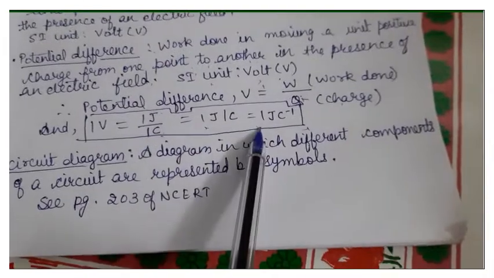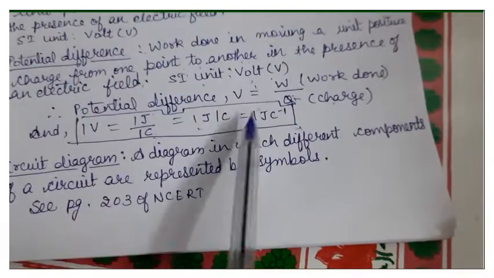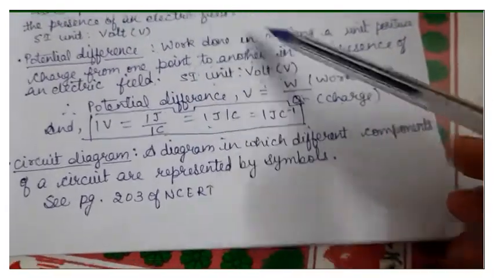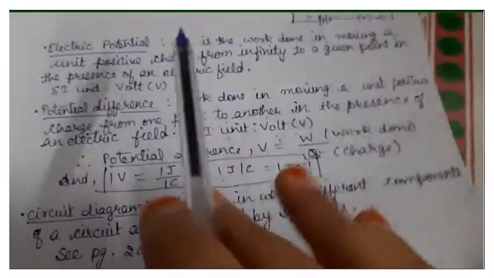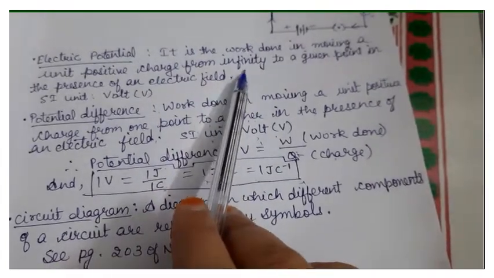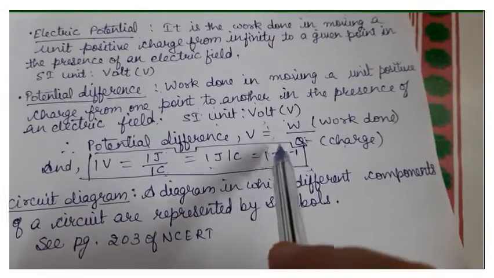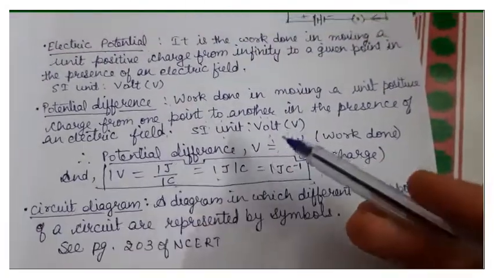So in this way we see that the SI units of potential and potential difference are the same, and the definitions are almost the same. Both are work done in moving a unit charge. The only difference is that potential corresponds to motion of a unit positive charge from infinity to a given point, while potential difference corresponds to motion of a unit positive charge from one point to another, none of which is infinity.